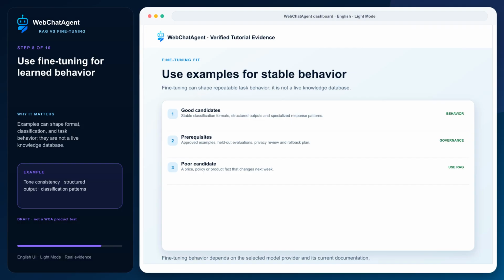Fine-tuning can help when many approved examples define a stable behavior, a classification format, a specialized response pattern, or consistent task execution. The dataset, evaluations, privacy controls, and retraining process become part of the system. It is not the right shortcut for a policy that changes next week. New factual knowledge generally needs a retrieval or data access path rather than another opaque training cycle.